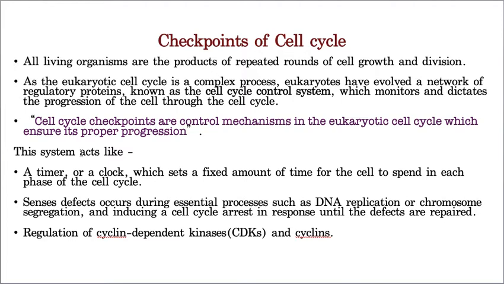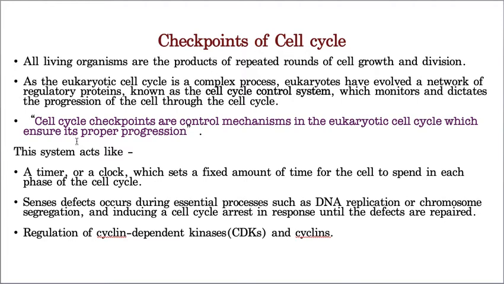So when the eukaryotic cell is undergoing the cell cycle, the eukaryotic cell organization is a little complex. Such a complex cell, when it is participating in division, needs a proper control system, and that proper control system is called checkpoints. Hope you understood. So cell cycle checkpoints are control mechanisms in the eukaryotic cell cycle which ensure its proper progression.